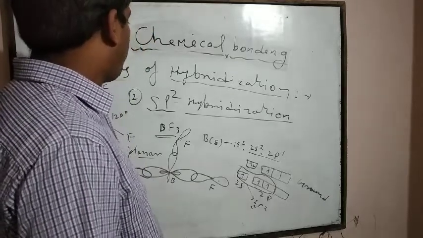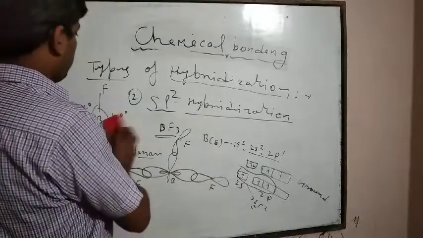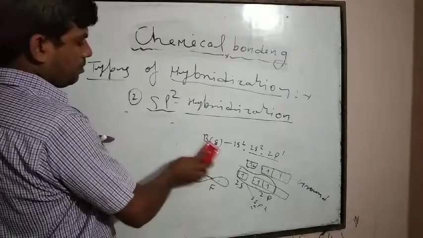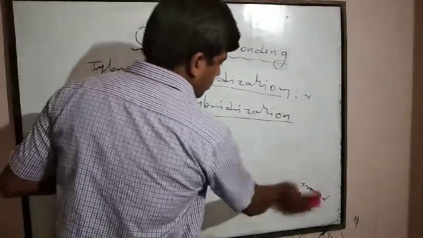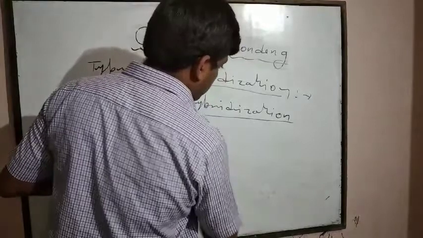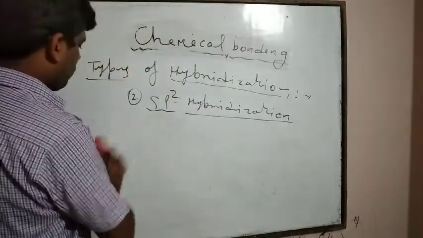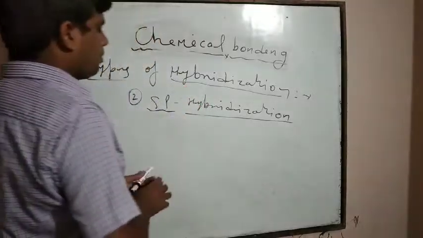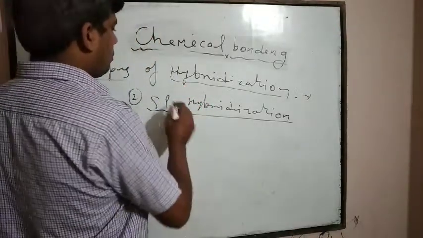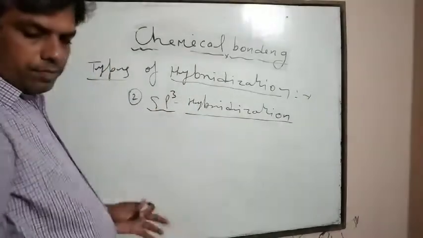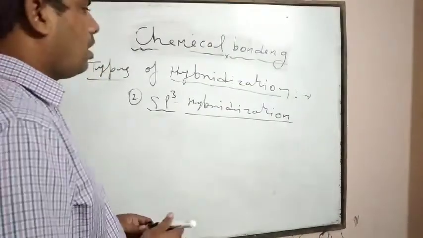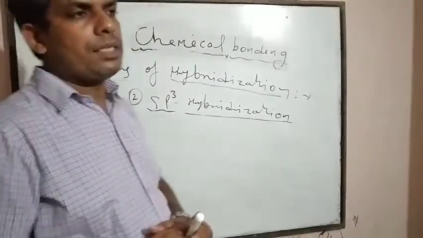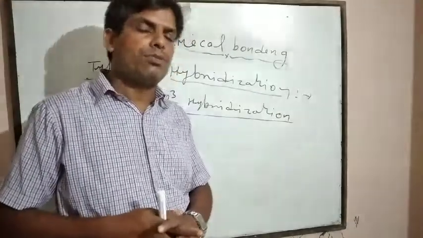Now the next type of hybridization is sp3. In such type of hybridization, 1 s and 3 p orbitals intermix together.